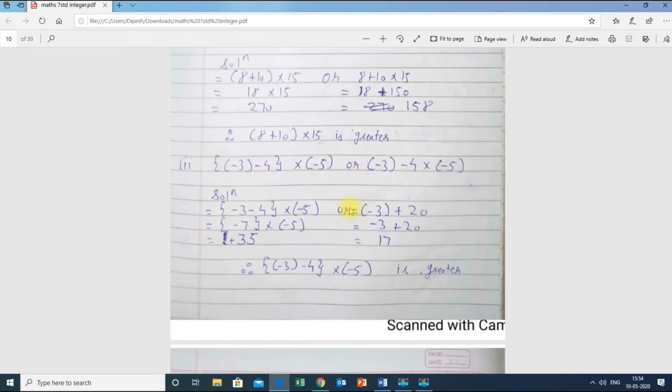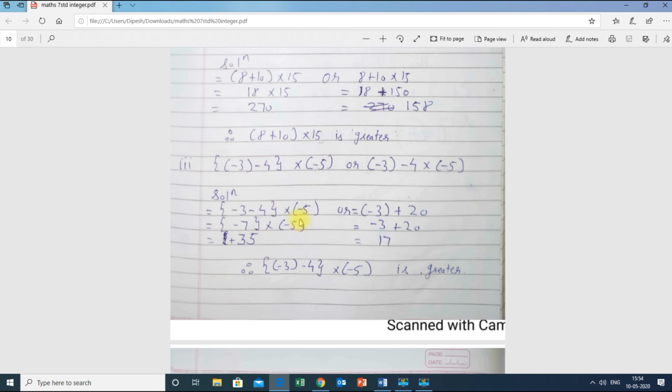Next, this question they have given to us. First I will solve this particular part, then I will solve this particular part. I have written the first step as it is over here. Now I have opened the bracket over here. So minus 3 minus 4, minus 3 minus 4, and minus 5 as it is.